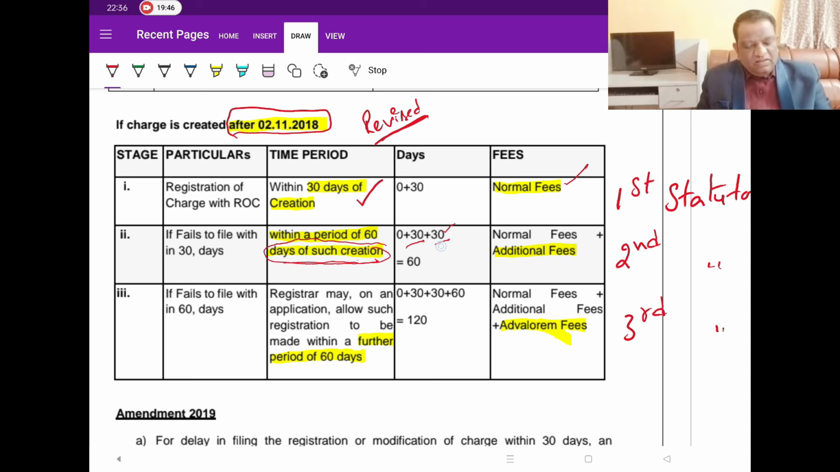But for this delay, because you are filing it under the second statutory limit, you have to pay the normal fee. And apart from that, because of the delay in filing up to 30 days, you are supposed to pay this additional fee.